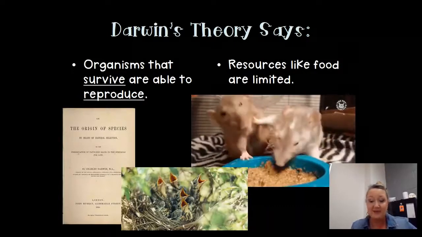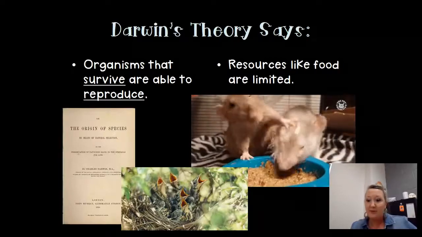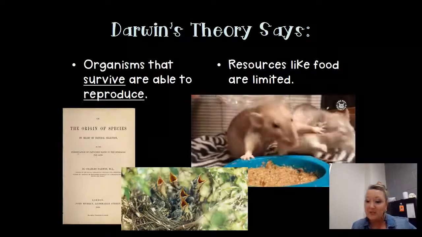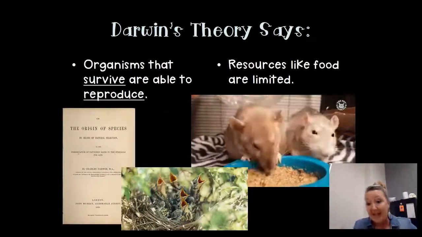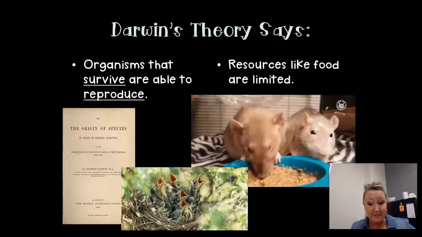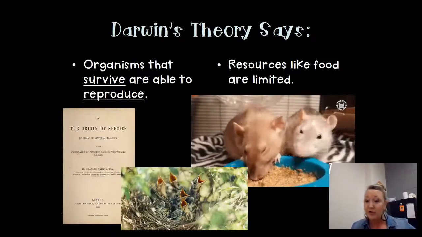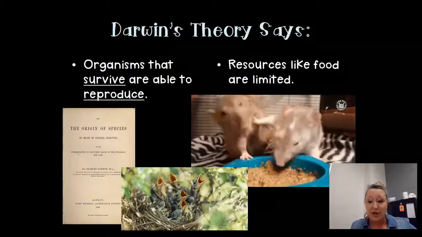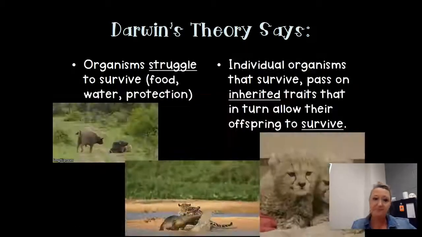There's not insects for all of the birds to eat. So some of the birds started eating seeds, or there weren't seeds for these birds to eat, so some of them started eating insects, right? Because they ate what was available. Birds that adapted, that changed based on their environment, survived. They were able to reproduce and pass on that information to their young, pass on their genes to their young.